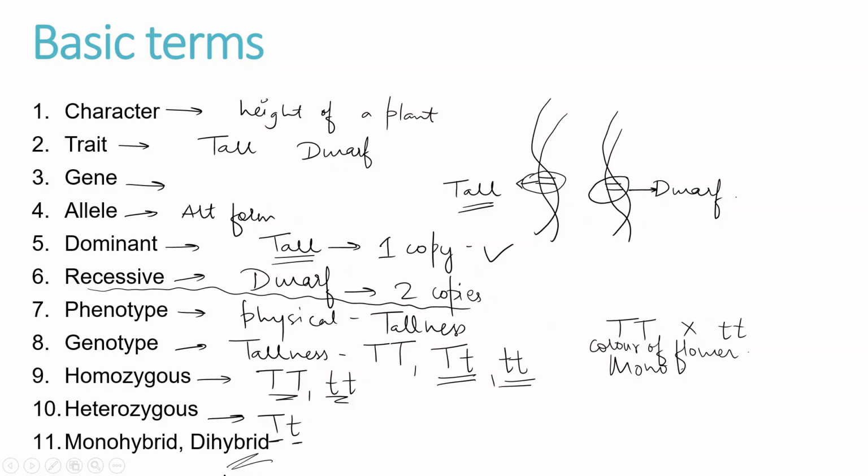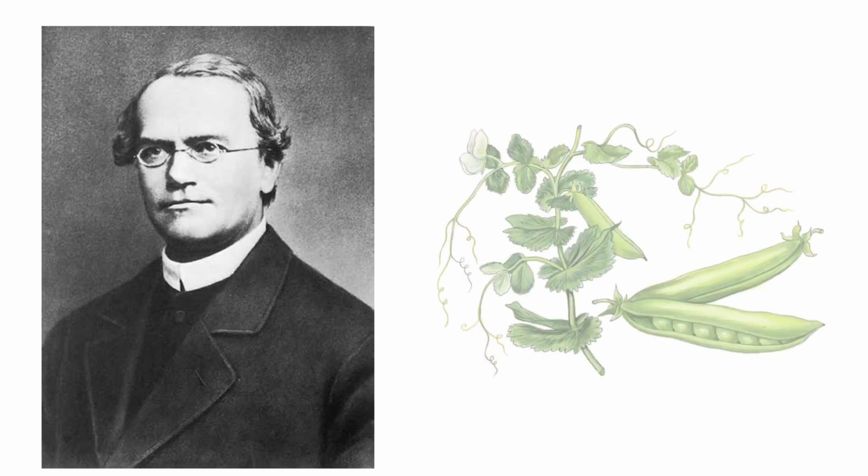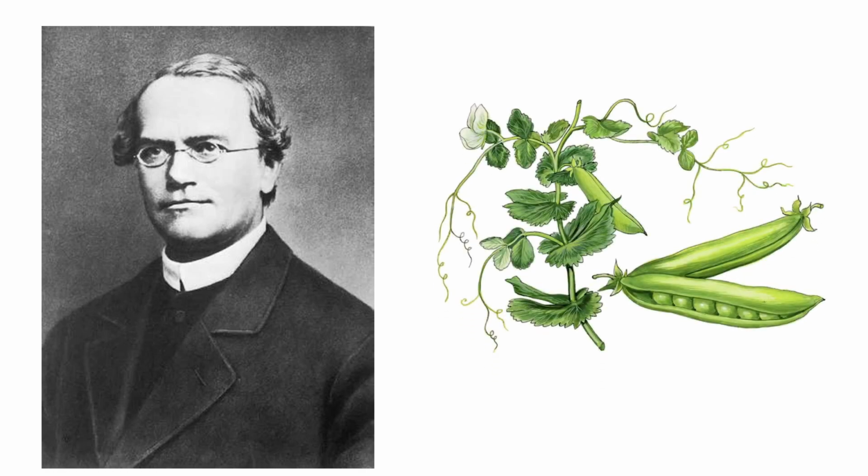I hope that we have understood these terms, and let's look at the scientist who discovered all of this. The picture which you can see on the screen is Gregor Johann Mendel. He is known as the father of genetics. Why is he called the father of genetics? Because between 1856 and 1863 he conducted experiments on the garden pea. This is the garden pea. This helped him to understand how traits are passed from one generation to another.